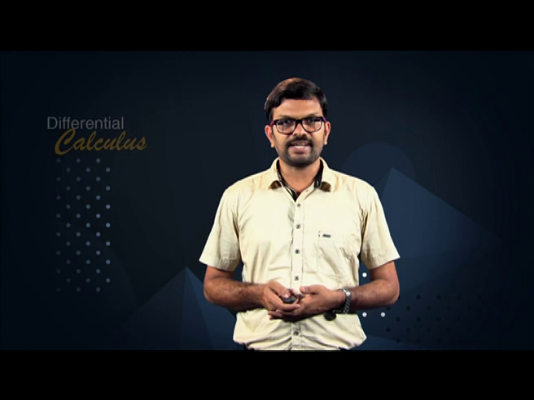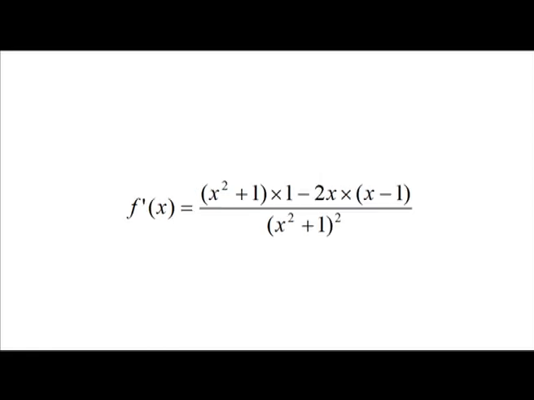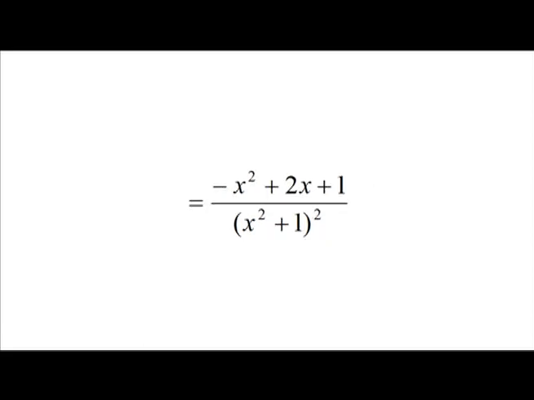Let us now look at the rational function f of x is equal to x minus 1 whole divided by x square plus 1. We have f dash of x is equal to x square plus 1 into 1 minus 2x into x minus 1 whole divided by x square plus 1 whole square, which is equal to minus x square plus 2x plus 1 whole divided by x square plus 1 whole square. f dash of x is equal to 0 implies x square minus 2x minus 1 is equal to 0.